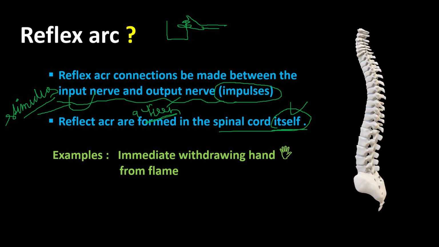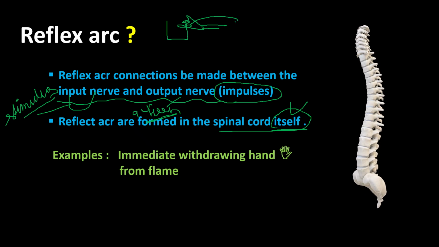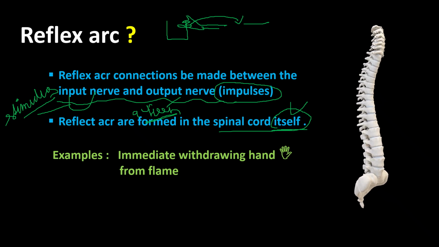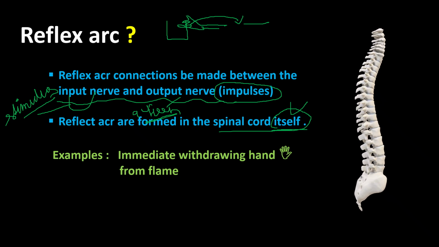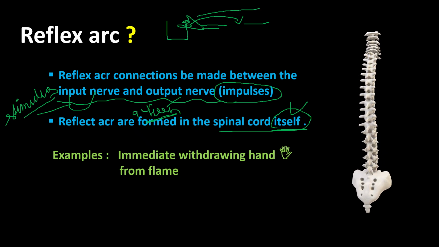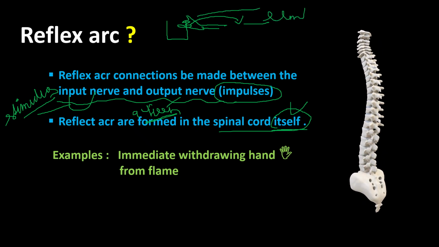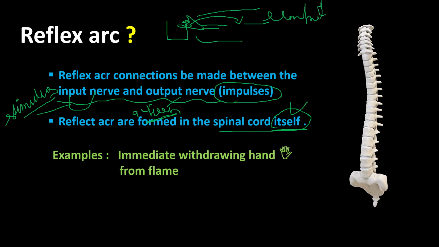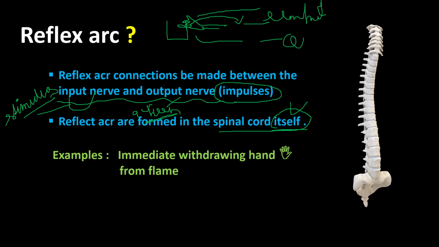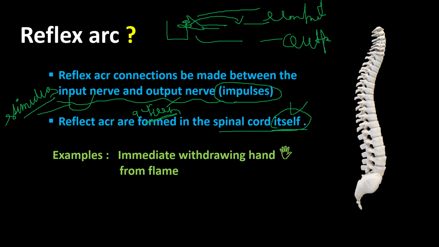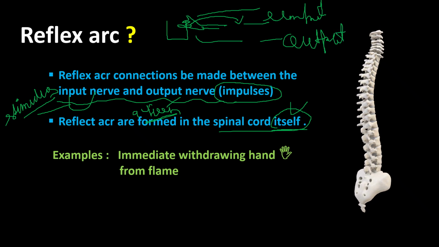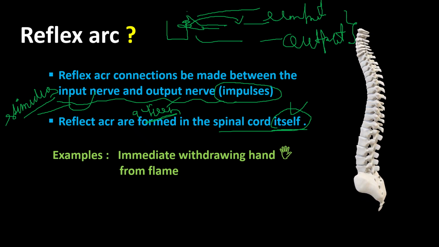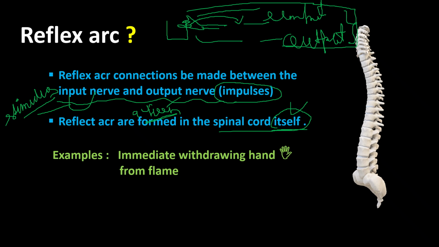When we touch it, a sensation is suddenly generated that orders us to withdraw our hand from the pan. So first of all, the sensation is the input, and withdrawing our hand is the output.